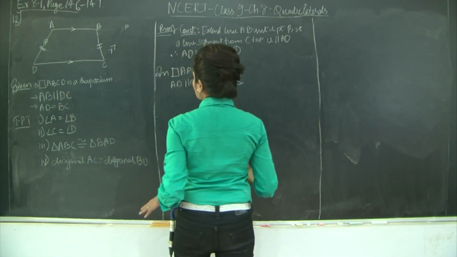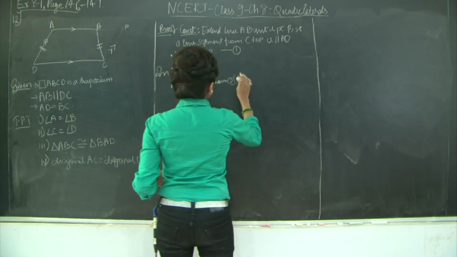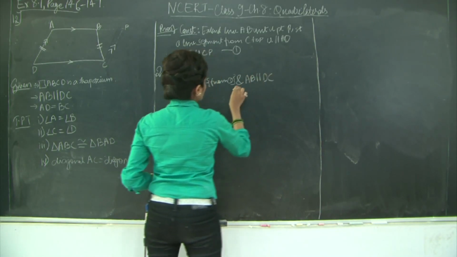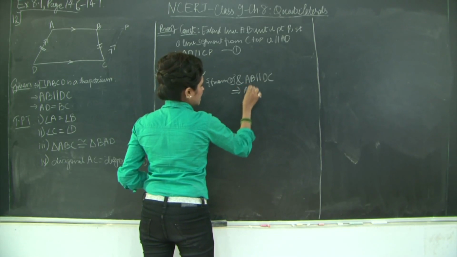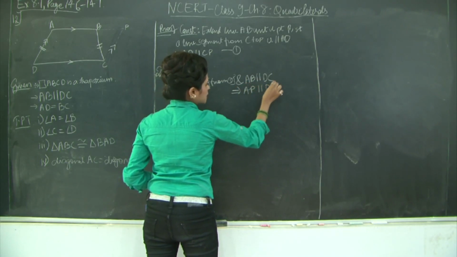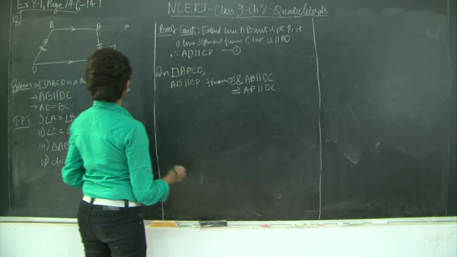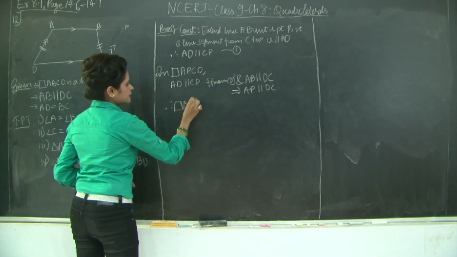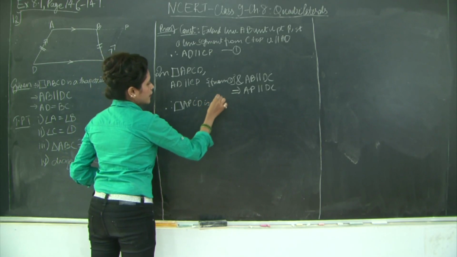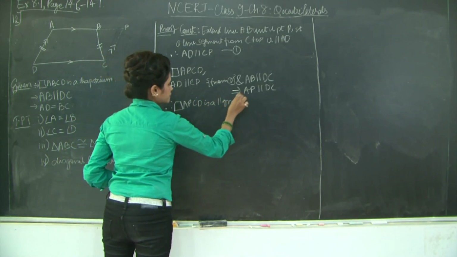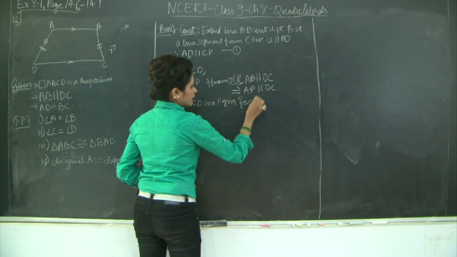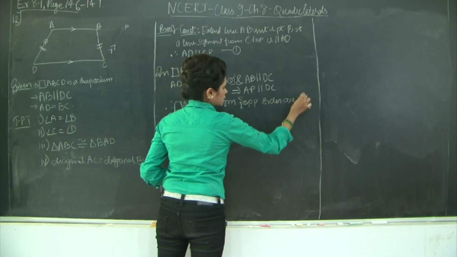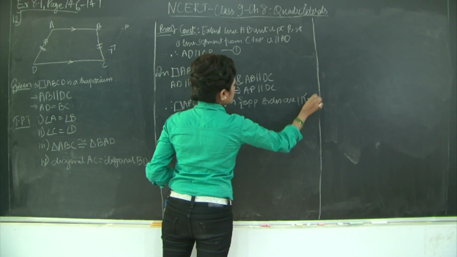I have AB parallel to DC, which implies that AP is parallel to DC, correct? Therefore, what can I say? Quadrilateral APCD is a parallelogram. Opposite sides are parallel. Let us mark this as 2.